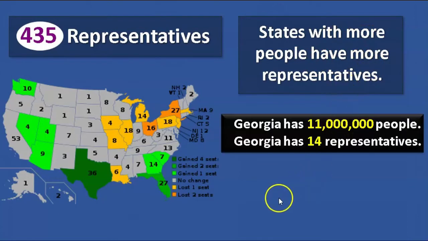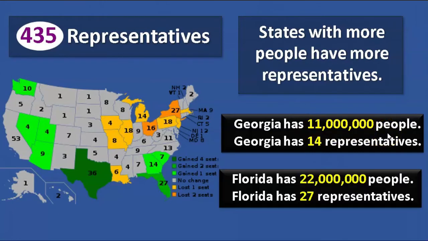Here's another example. Georgia has 14 representatives. We have 11 million people in our state. Florida has 22 million people. It has 27 representatives, lots of people in Florida.